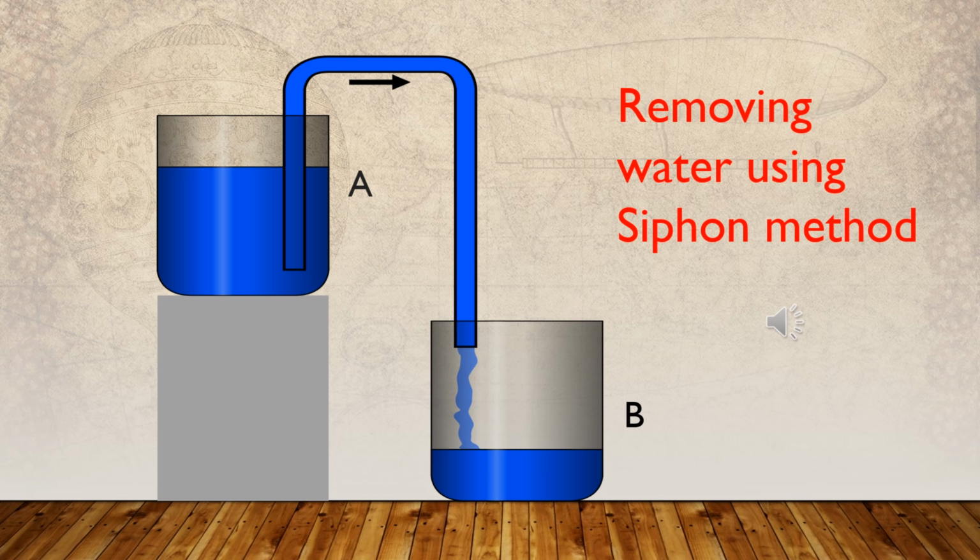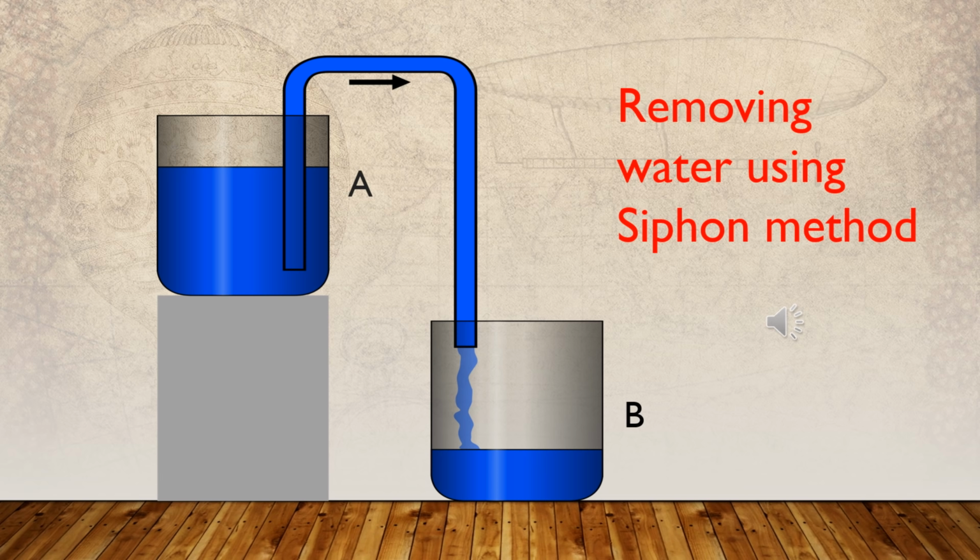The pressure at the end of the tube is equal to the sum of the pressures due to the water column in the tank at the higher level above the end of the tube and the atmospheric pressure. Since the end of the tube at the tank in the lower place is exposed to the atmosphere, the pressure there is equal to the atmospheric pressure.